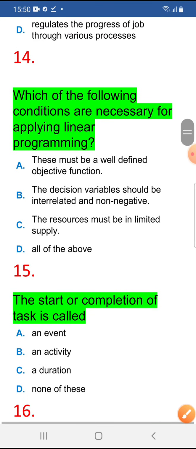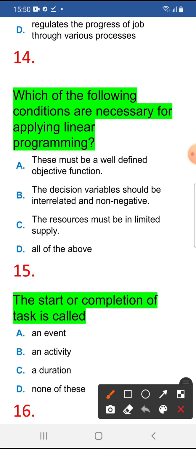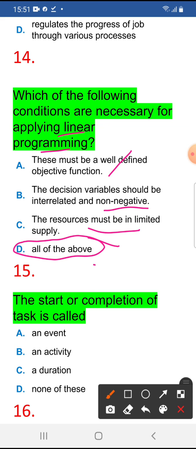Next, 14. Which of the following conditions are necessary for applying linear programming? There must be a well-defined objective function, yes. And the decision variables should be interrelated and non-negative, yes, that's also correct. The resources must be in limited supply, yes, that's also correct. So D is the correct statement. Got it?